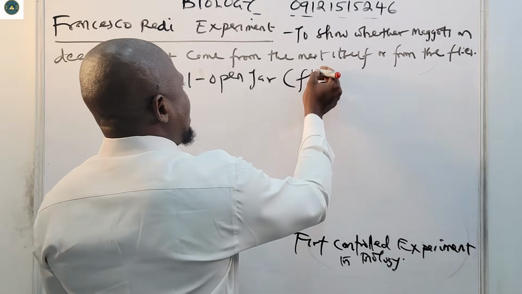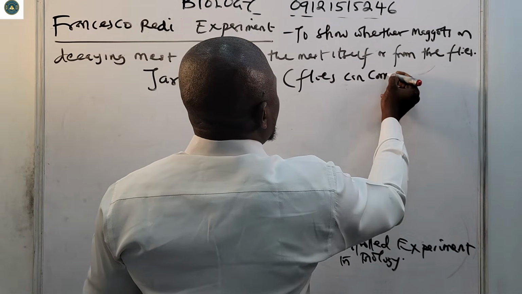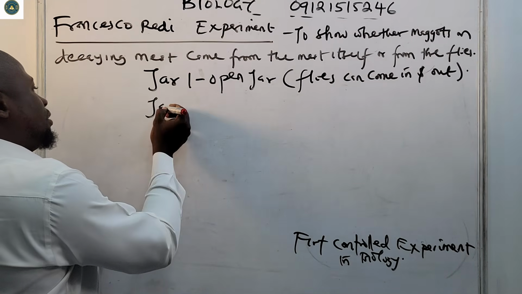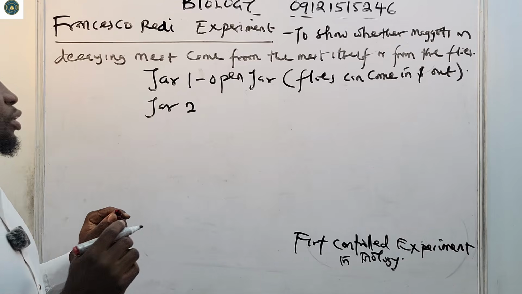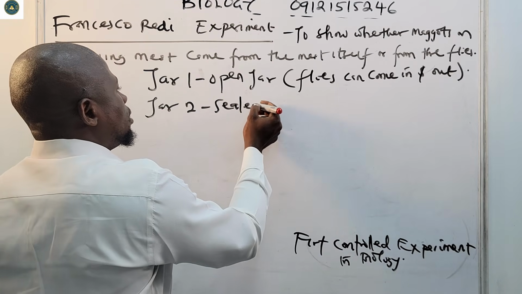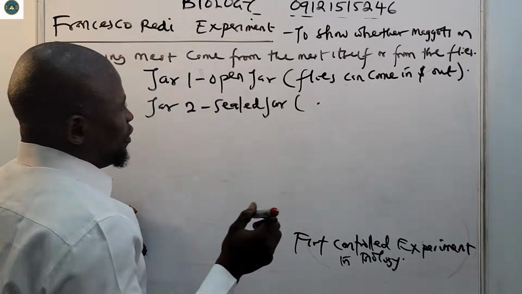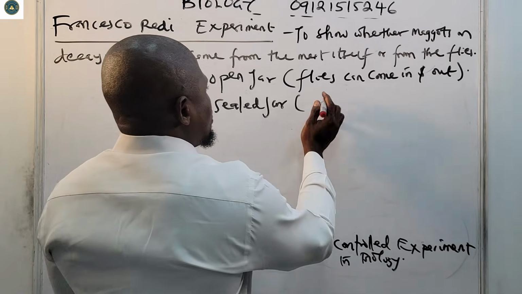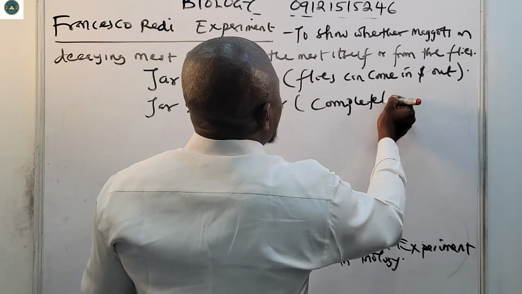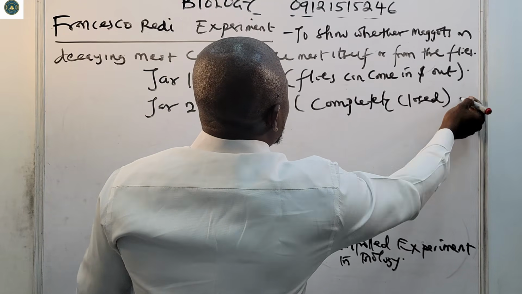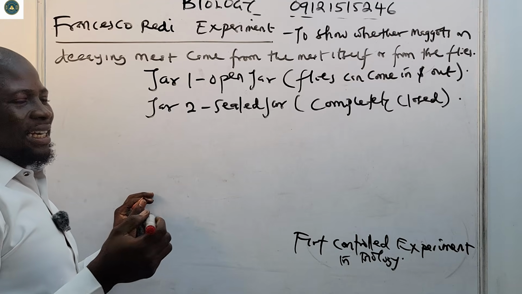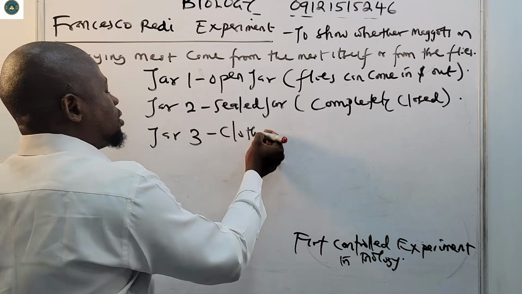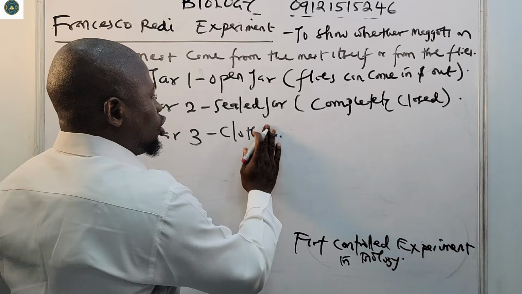Then the second jar is what we call the sealed jar, and this sealed jar is completely closed. Then the third jar is the one he covered with cloth, the one we call the cloth jar, or the cloth-covered jar.